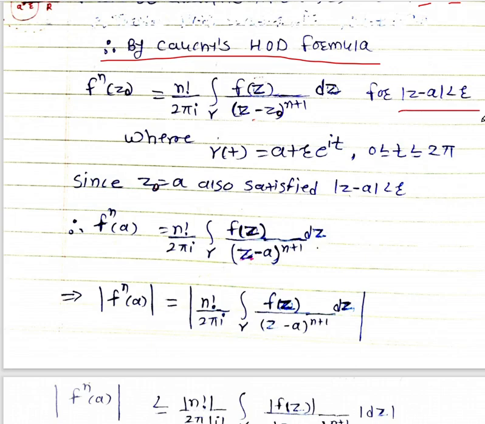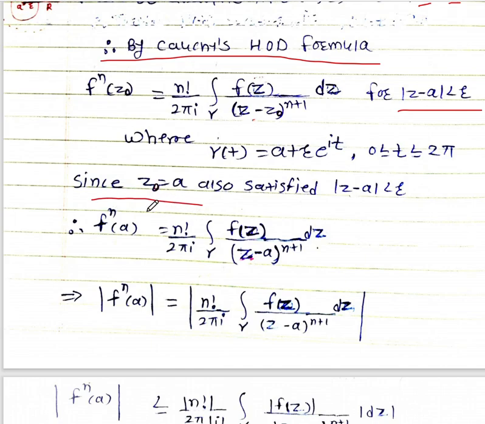So this is the circle whose center A radius r. Where gamma of t equal to a plus r e raised to power i t, t lies between 0 to 2 pi. So this is the statement of the Cauchy higher order derivative formula. Okay, so by using the Cauchy higher order derivative formula, we will write this formula. Okay, now we will prove at a point A. So let us put z0 equal to a.